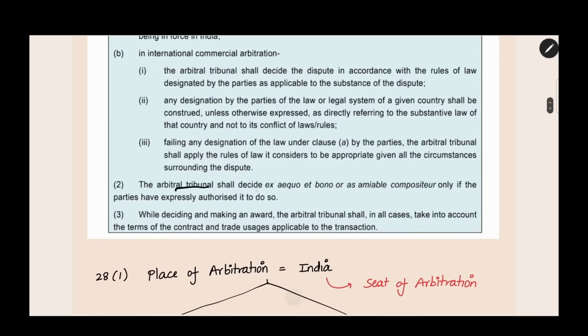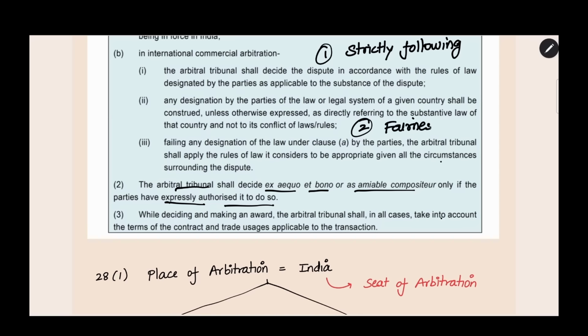The arbitral tribunal shall decide ex aequo et bono, or as amiable compositeur, only if the parties have expressly authorized it to do so. Many times when we decide the issue, we will be strictly following the law. This is one type of approach. And there is another type of approach where we will not be strictly following the law, but we will be giving the decision based on fairness and equity. Here we will see the fairness and whether it is right or wrong. In that sense, we will be taking the decision. If we strictly follow the law, it is one approach. If we decide based on fairness and equity, it is another approach.